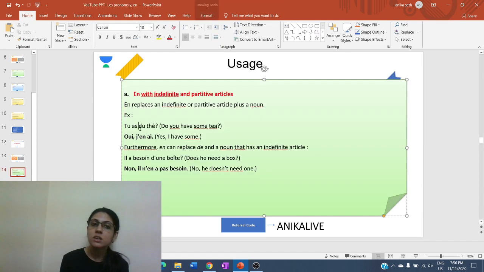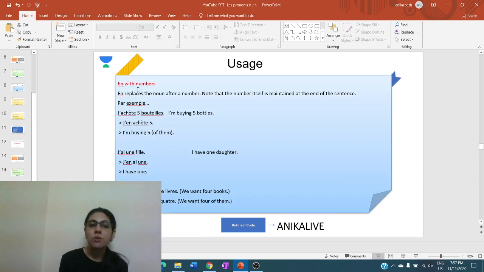It was just the article du, de la, des, and these are replaced by the pronoun en. And here this was in the negative form, so il n'en a pas besoin. Now over here we are saying that if the number is there in the sentence, then the number will remain in the sentence even when we replace the noun with the pronoun.